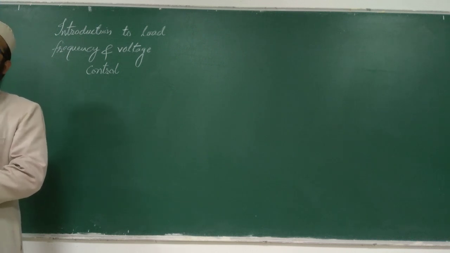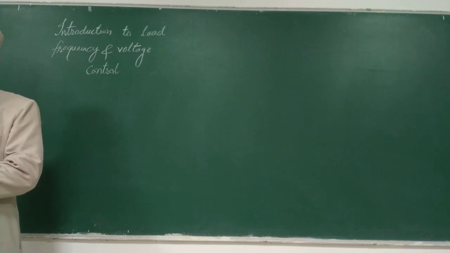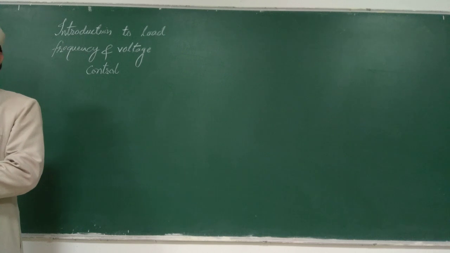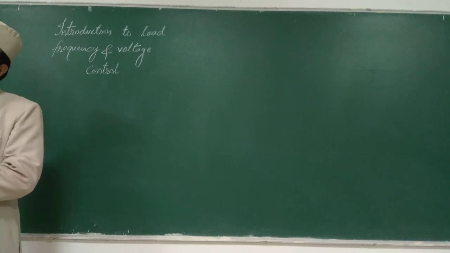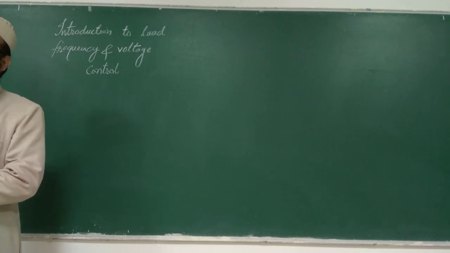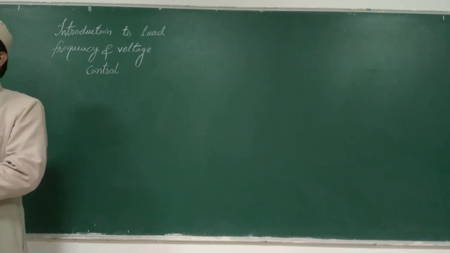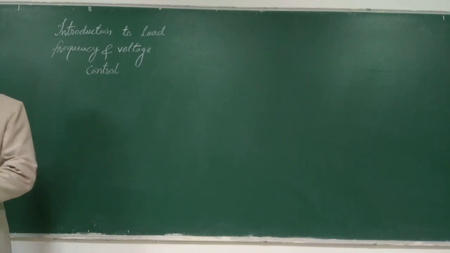But slight variation you can observe in your labs also, right? 49.95 like that, or 50 point something. So a very small range of frequency is allowed. If the frequency of generation is beyond those limits, whether crossing the upper limit or lesser than the lower limit, that is not desired. That's why continuous control of the active power generation is required. How that control is done, we will discuss later.